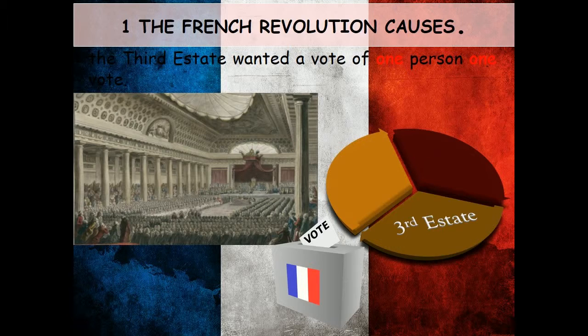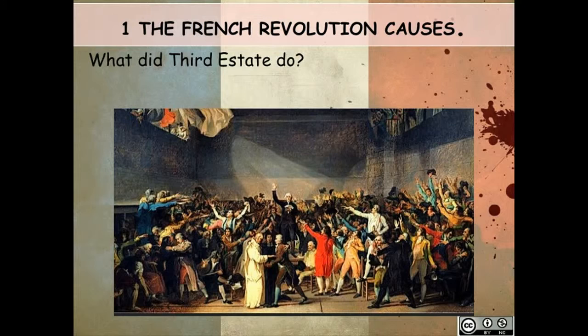What did the Third Estate want? They wanted the vote to be based on the number of members. What did the Third Estate do? The Third Estate declared the National Assembly. The members of the National Assembly moved to the Tennis Court and they promised to write a constitution.